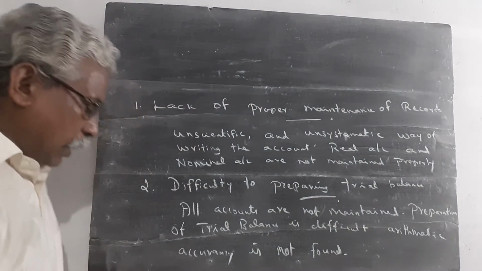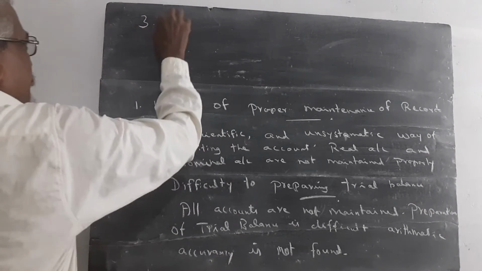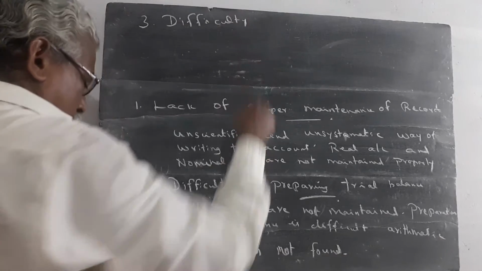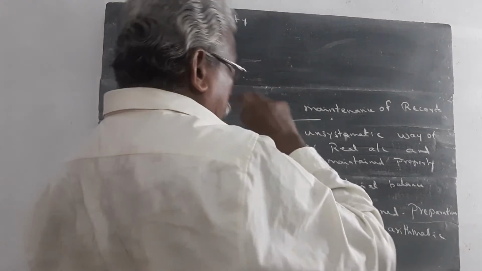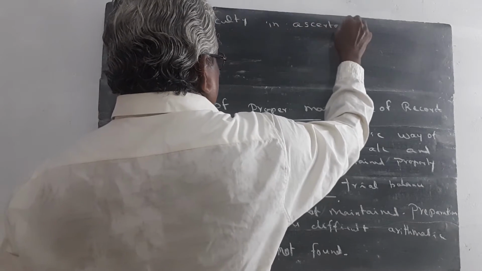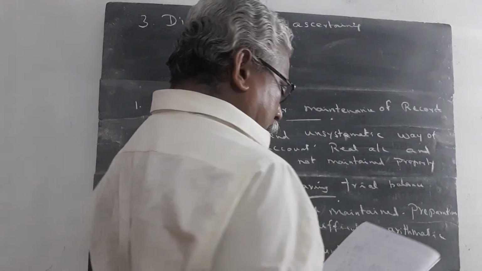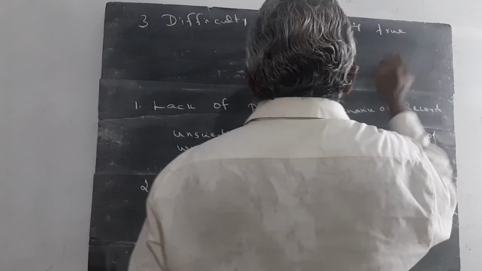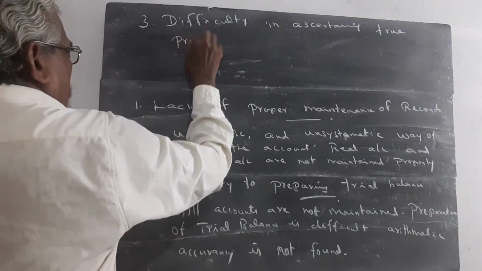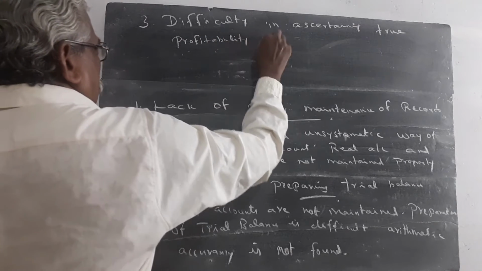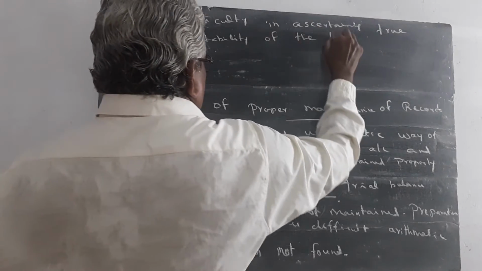Then one more point, point number 3, difficulty in ascertaining the true profit of the business, the true profitability of the business.